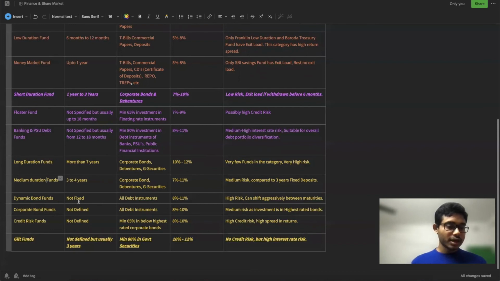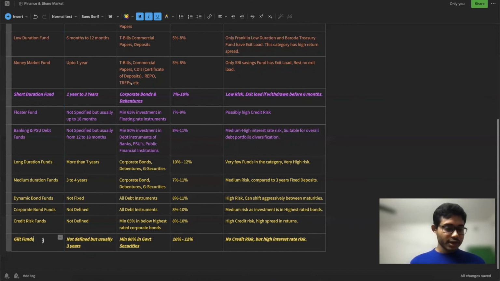These invest in corporate bonds, debentures, and government securities, and the maturity period of those bonds is around 7 to 10 years. So if you want to invest for a long-term period, you should consider this type of fund.